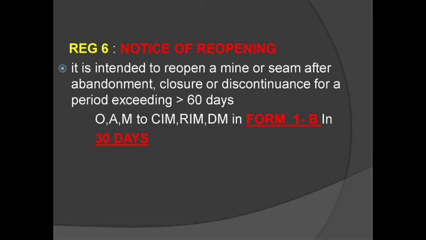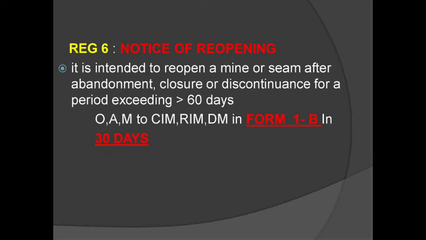So the owner, agent or manager who wants to open the mine gives a form 1B within 30 days if they want to reopen the mine. That is regulation number 6.